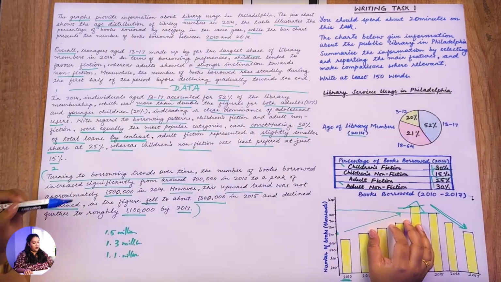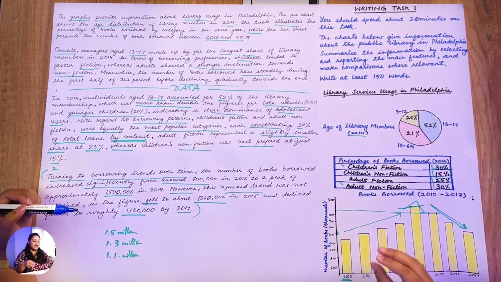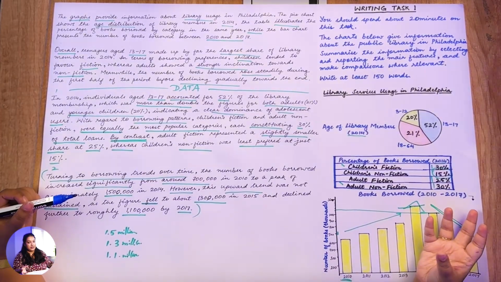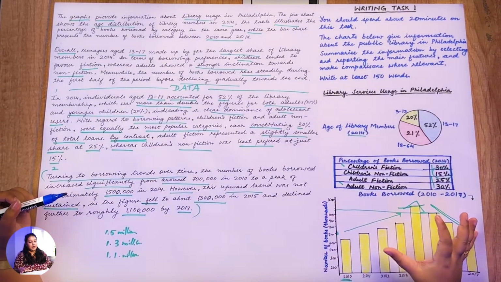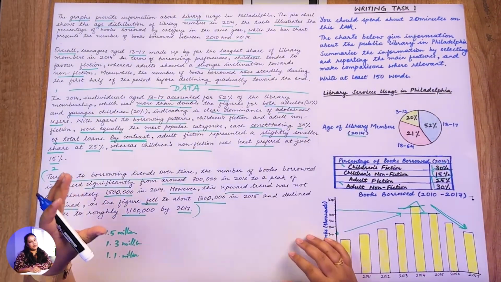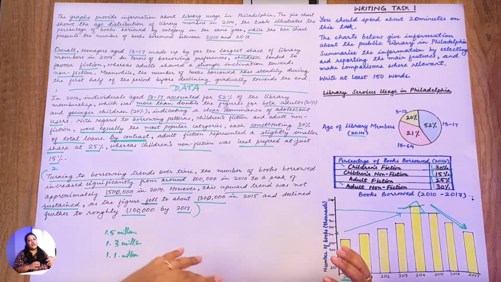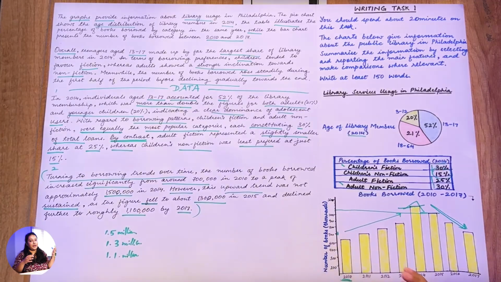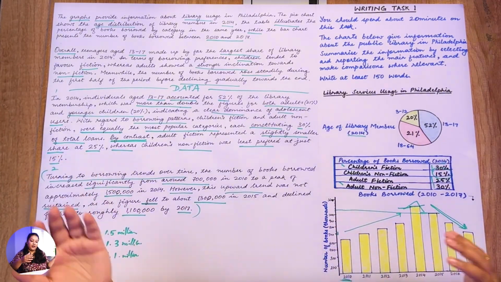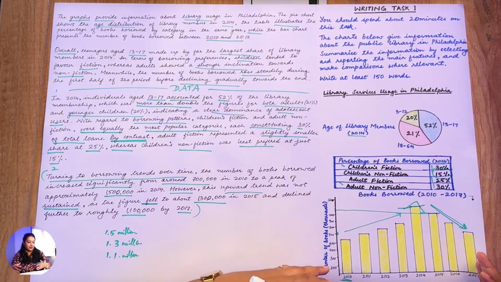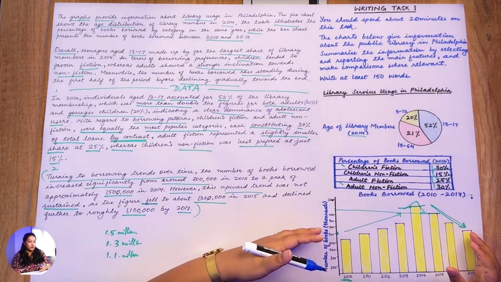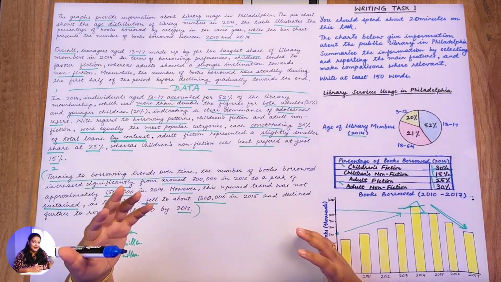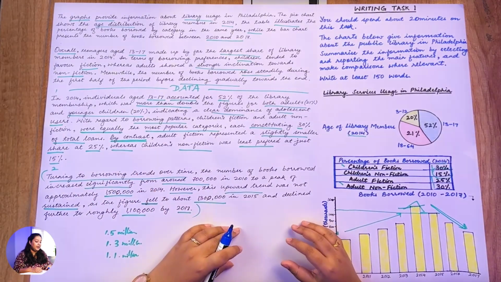And when it comes to your body 1 and body 2, select and represent relevant and important features and make comparisons and present it to the examiner. Avoid bombarding your examiner with too much information. Second most important pointer is the way you present the data. Ensure that it is logically sequenced. If there is a pie chart first, start with the pie chart and then you talk about the table and then make comparisons with the data given in the bar graph. So you follow it logically, you present it in a sequence so your examiner is able to understand and follow the ideas with ease.